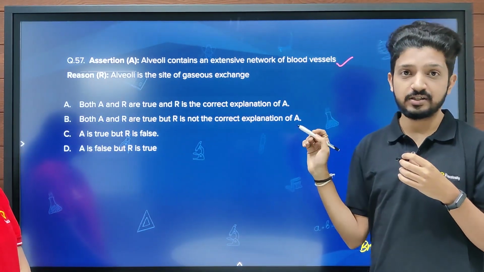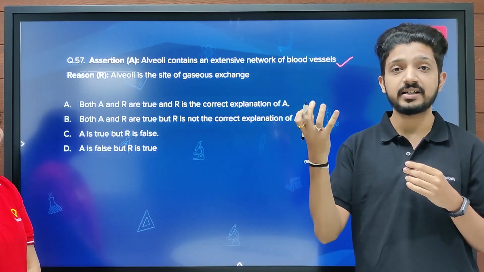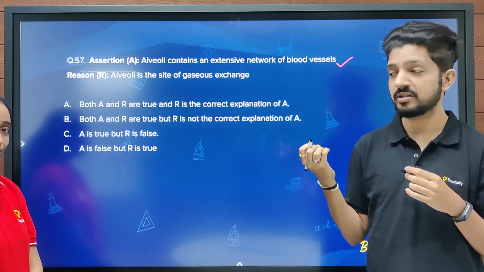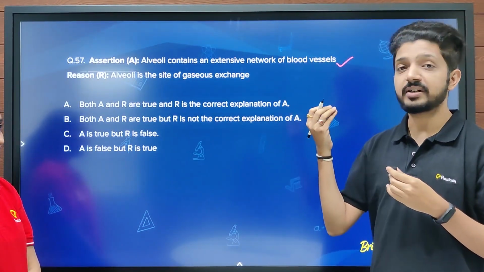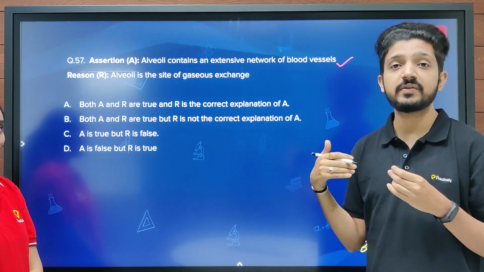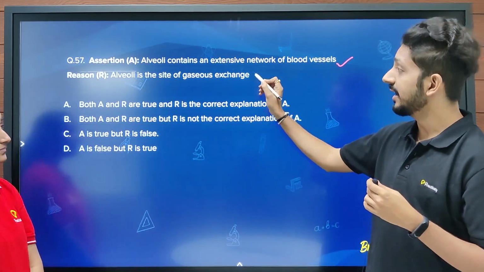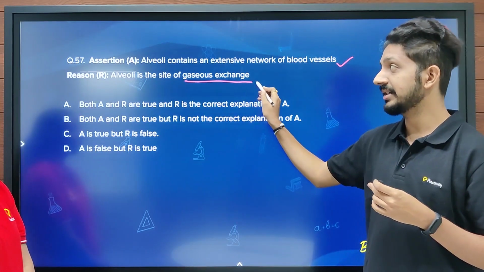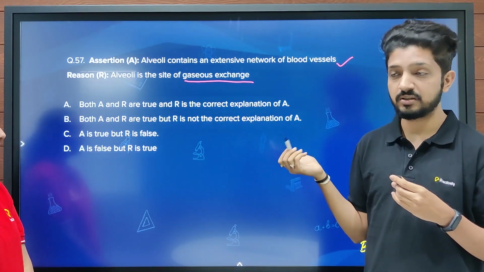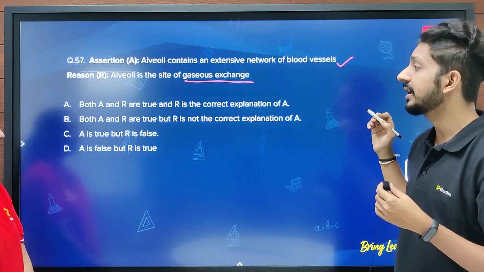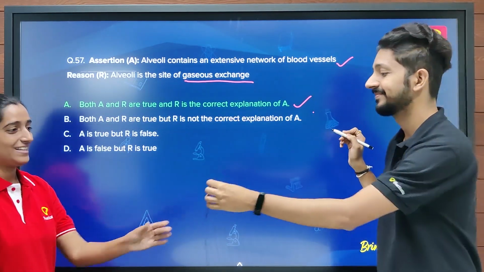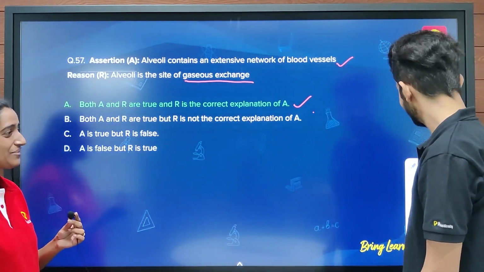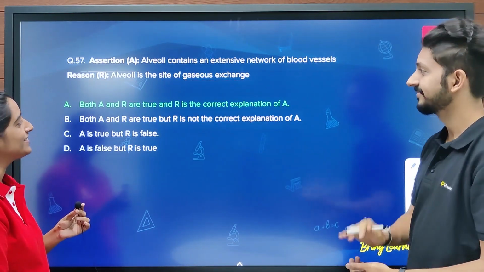Alveoli does contain an extensive blood network since the lungs take in oxygen, and that has to be transferred by the process of diffusion. It will enter into the capillaries. And alveoli, as we had discussed, is a site of gaseous exchange. Both carbon dioxide and oxygen are exchanged there. Hence, the correct answer is A. Yay, so I was correct this time. Let's move on to the next question.